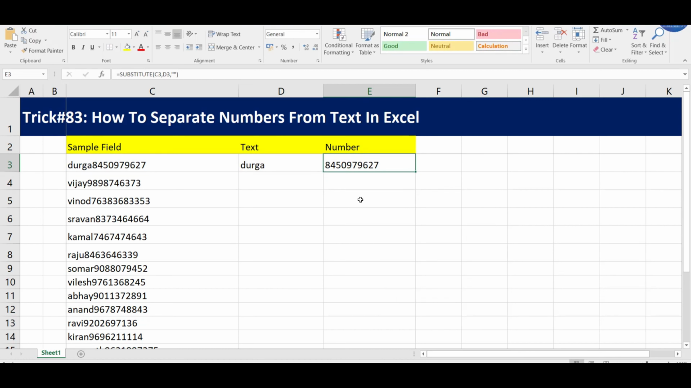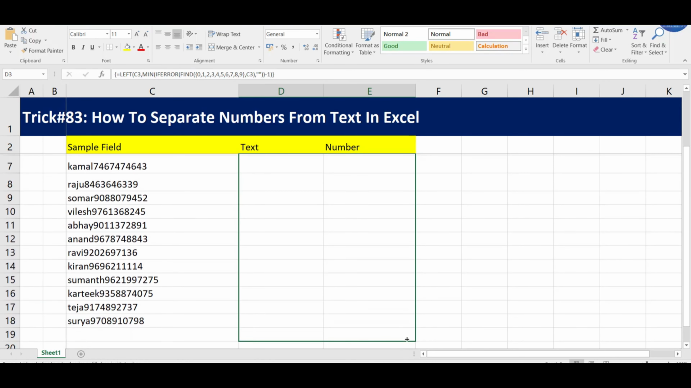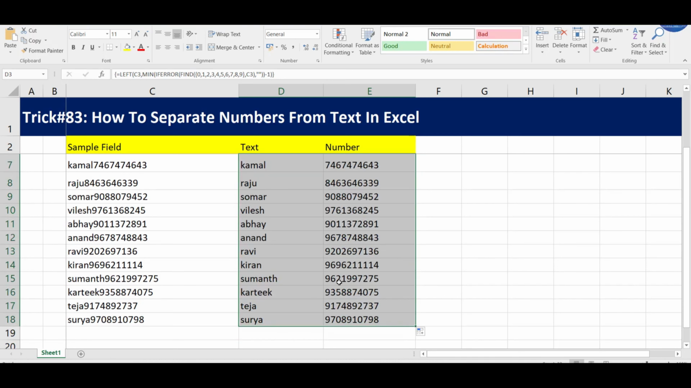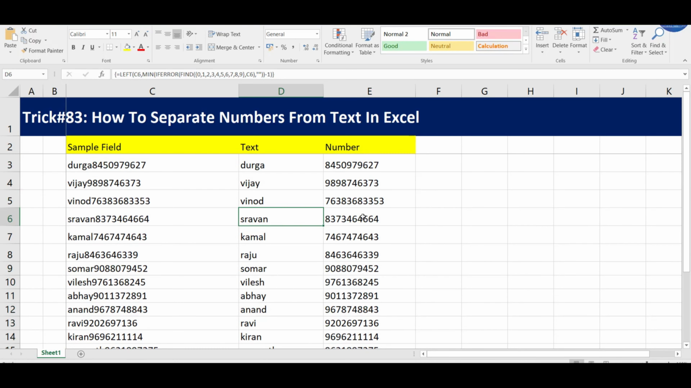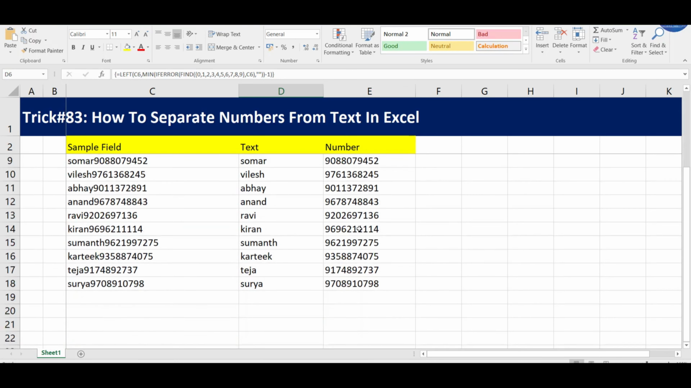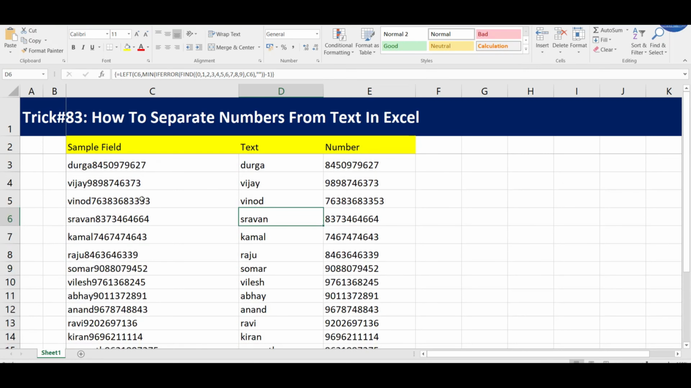Got it, friends? Now just drag the formula in both columns D and E till the bottom of the table to see the results like this as designed. Got it? So friends, this is how one can separate numbers from text strings in Excel.